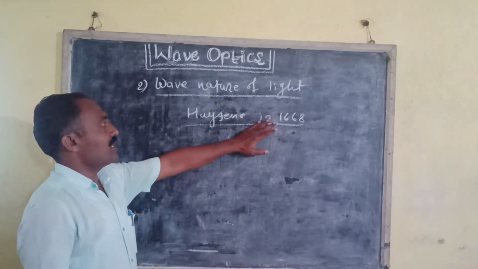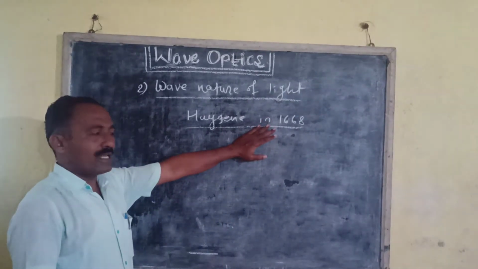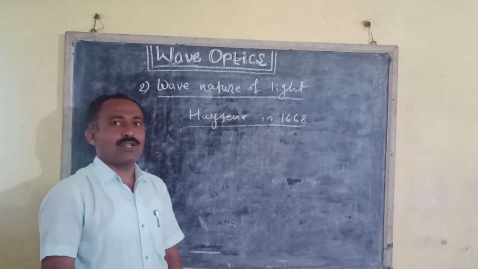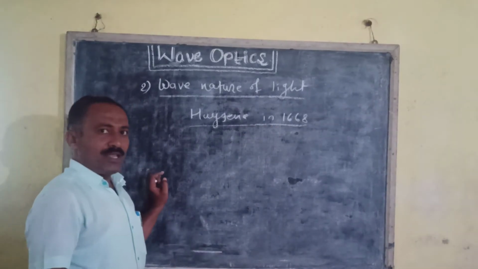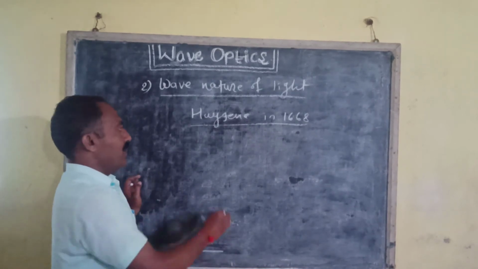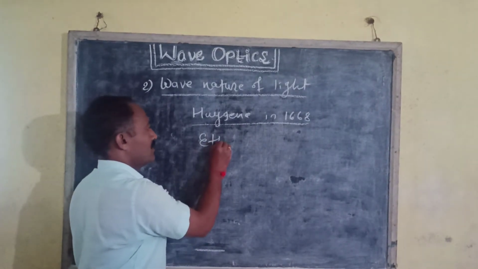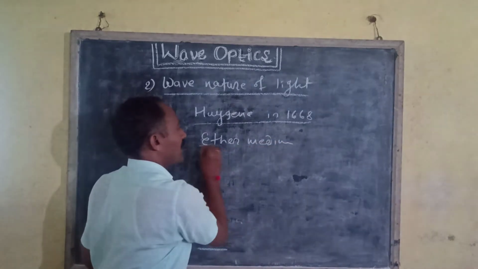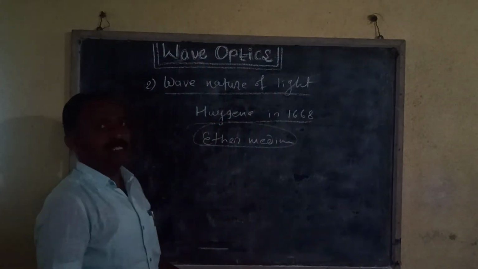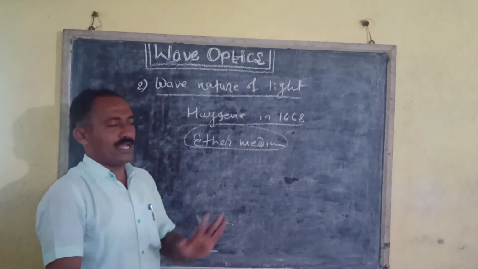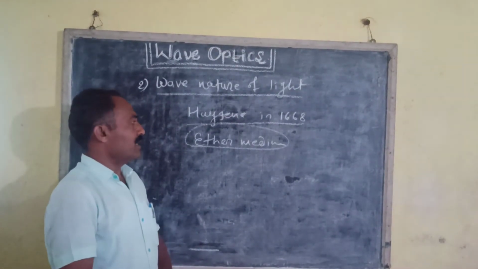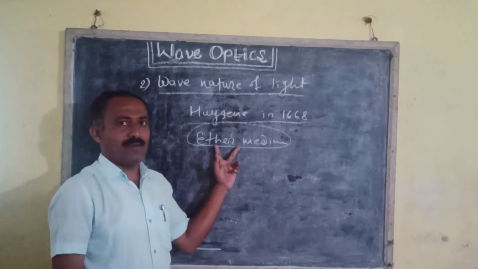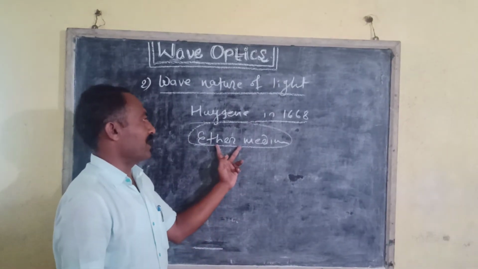According to Huygens, as light travels through vacuum, he assumed that for the propagation of light a hypothetical luminiferous ether medium is necessary, which is present everywhere. But experimentally there is no such existence of an ether medium. Ether medium is not present everywhere.